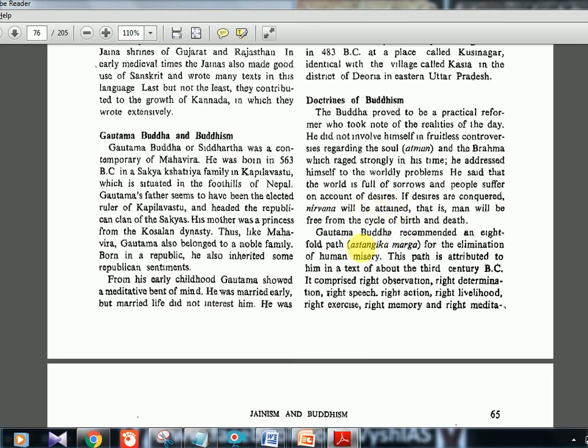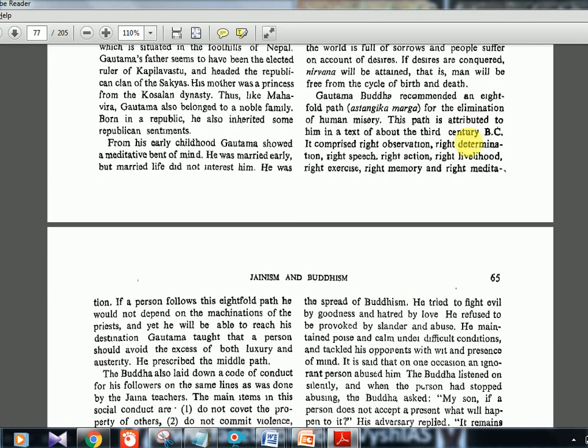And one thing is there, the eightfold path, the Ashtangika Marga, which is important. Try to memorize it. Right observation, right determination, right speech, right action, right livelihood, right exercise, right memory, and right meditation. All these together are called the eightfold path.